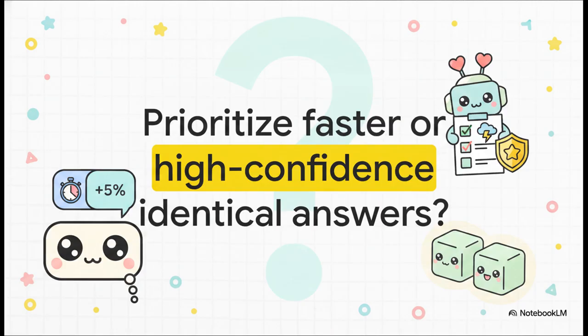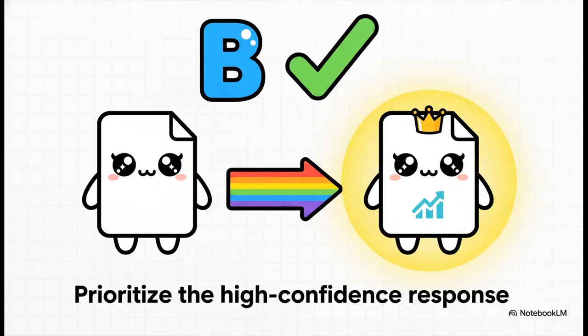Do you just pick the faster one? Do you pick neither and reprompt the whole thing? Think about it for a second. What's the right move? Well, if you chose option B, you're right on the money. You always prioritize the high confidence response. Because even if the text looks totally identical to the human eye, the back-end AI logic heavily relies on those confidence scores to calibrate the neural network. Prioritizing the high confidence response is the exact strategy a senior data professional uses to maintain that precious data integrity.